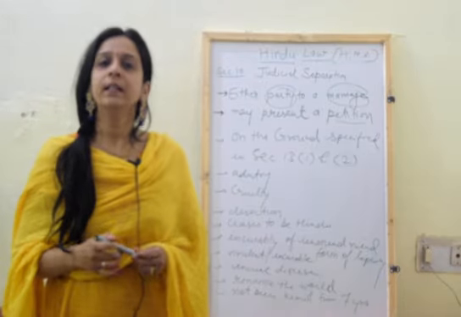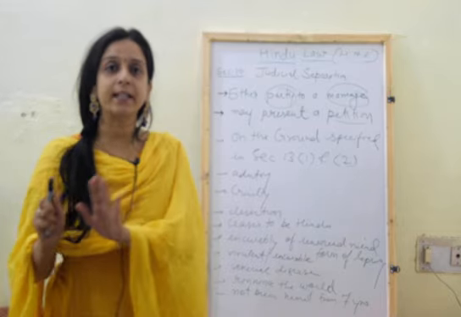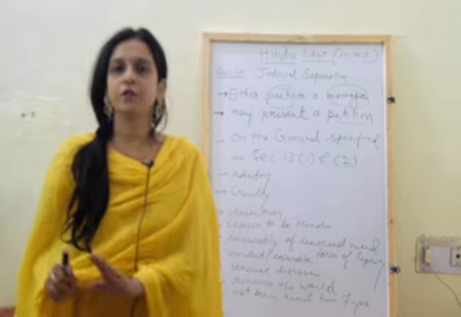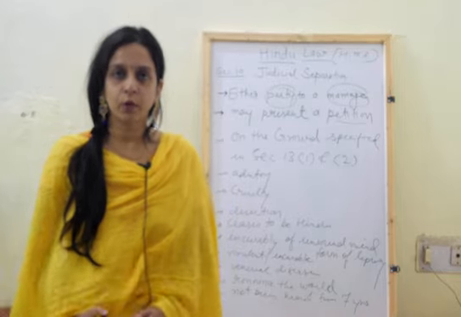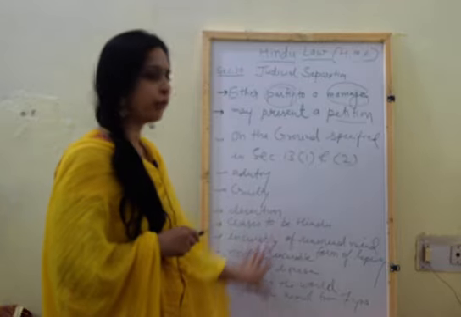So remember, there are a few grounds given for judicial separation under section 13 clause 1 and 13 clause 2.